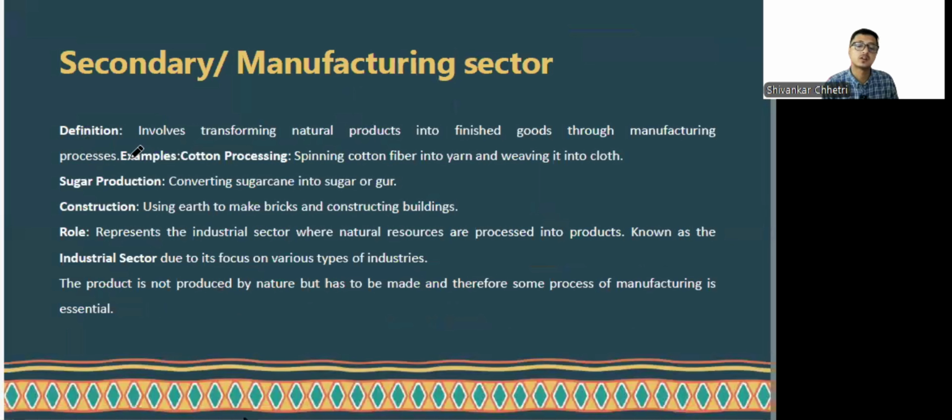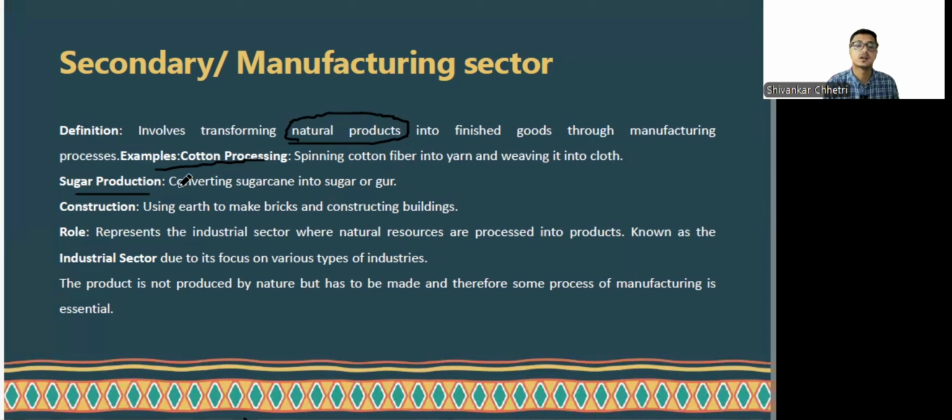Then comes the manufacturing sector or the secondary sector. It involves transforming natural products into finished goods. For example, we have seen in the picture itself, the mud that we have derived naturally from nature is transformed into bricks, iron ore transformed into iron, right? Another example here is cotton processing. Whatever cotton fiber we derive from the primary sector is converted into cloth, right, through various processes.